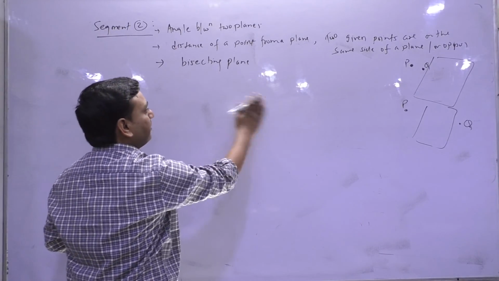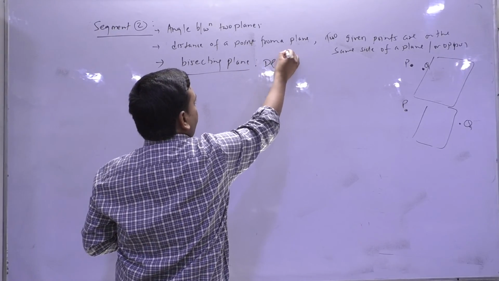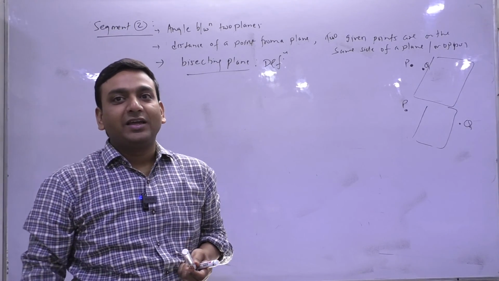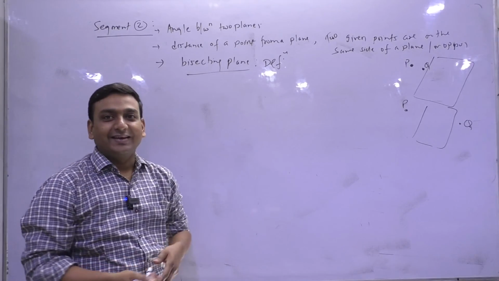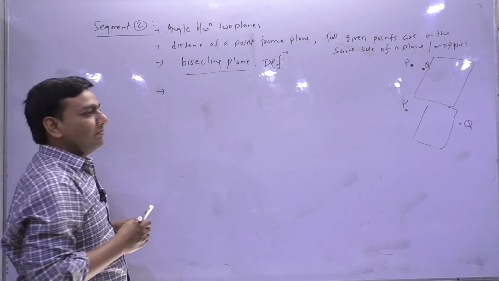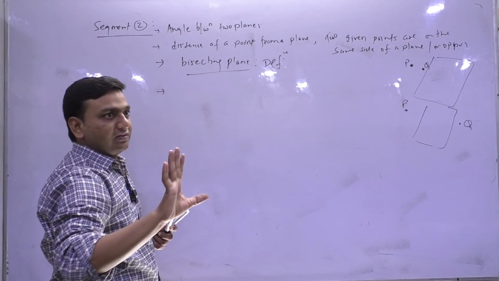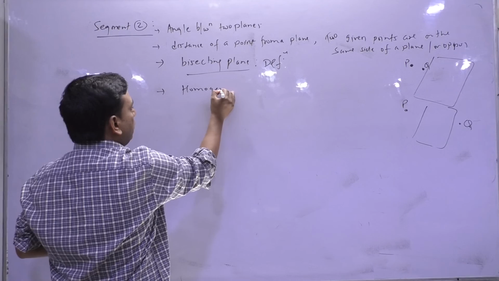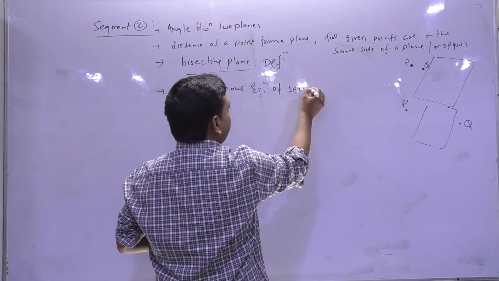For the bisecting plane, the hint is the definition. If you are clear about the definition, you will feel that it is fun. Okay, so the next point will be bisecting, and here there are things like acute angle and obtuse angle. Another topic is the homogeneous equation of second degree.